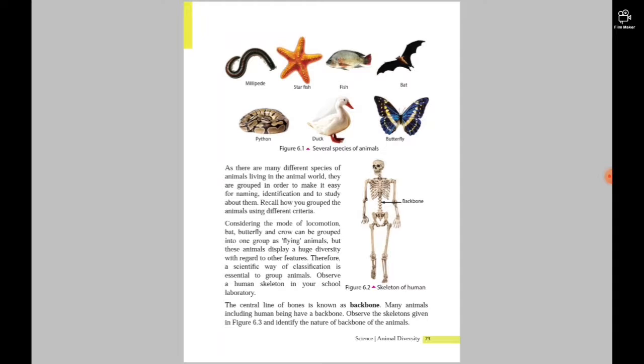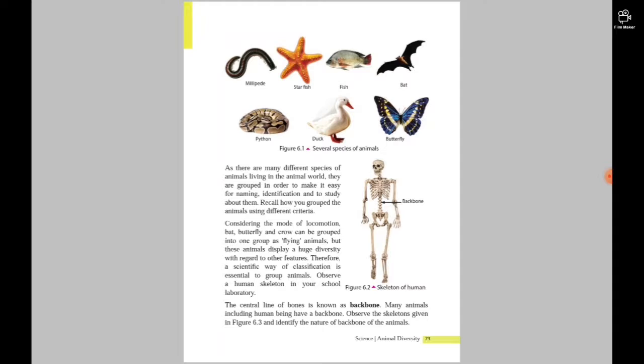We cannot do everything with those modes; we have to find a way to classify in a scientific way. So, in this lesson, you will learn one scientific way of classification of animals.